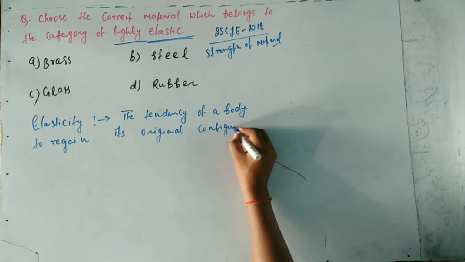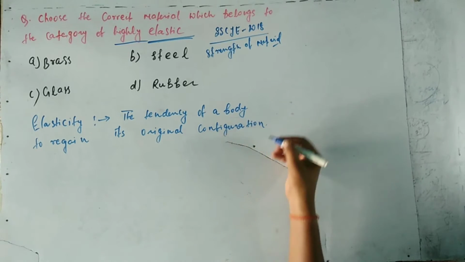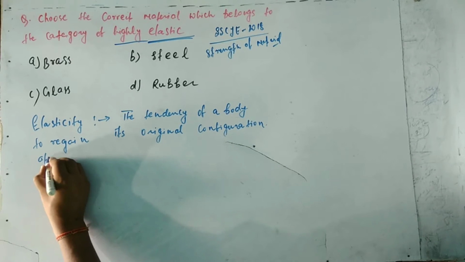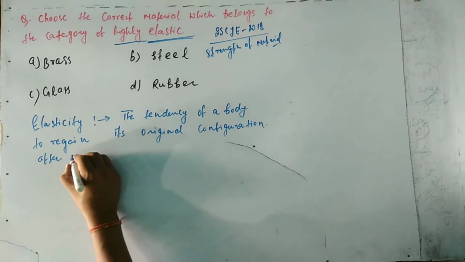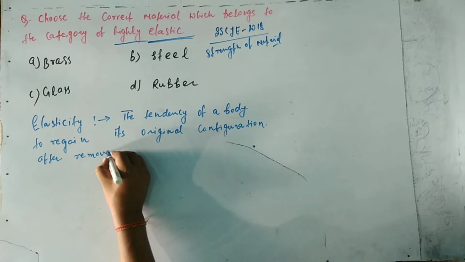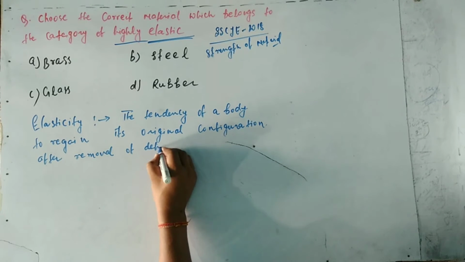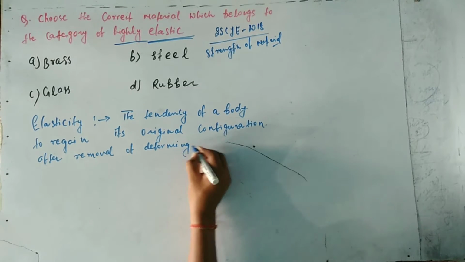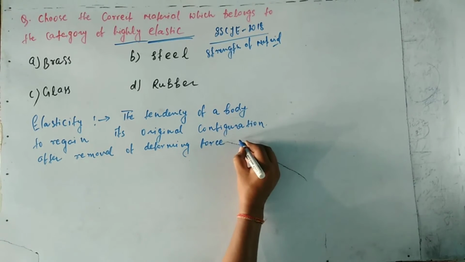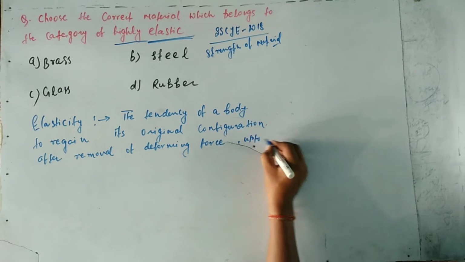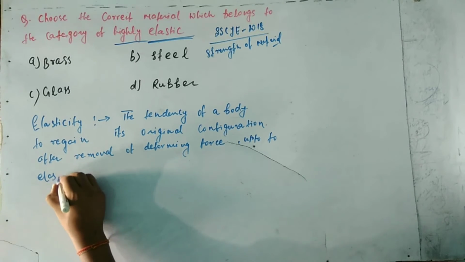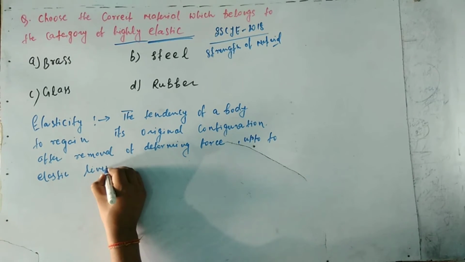This property of material is called elasticity.